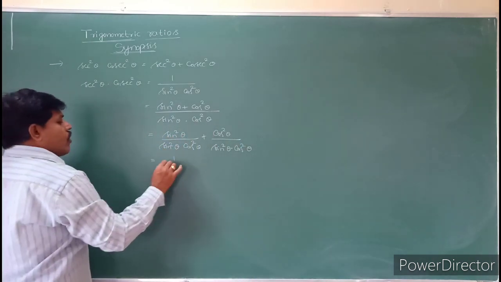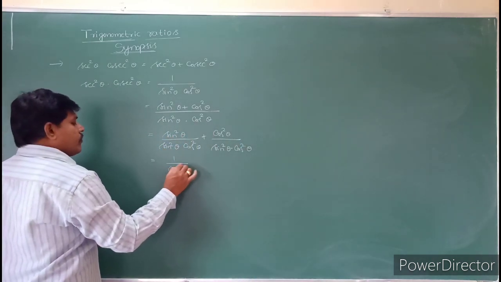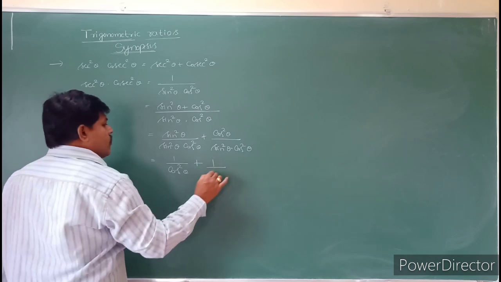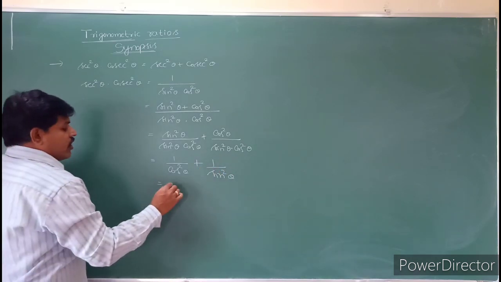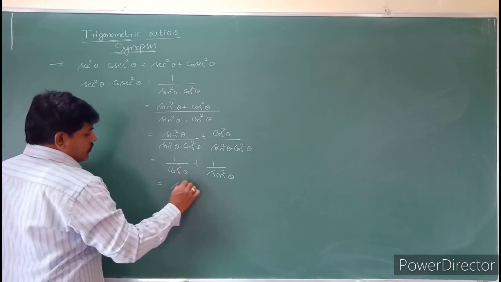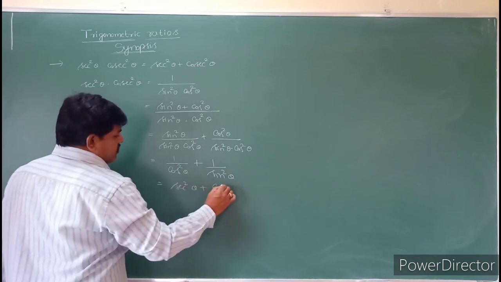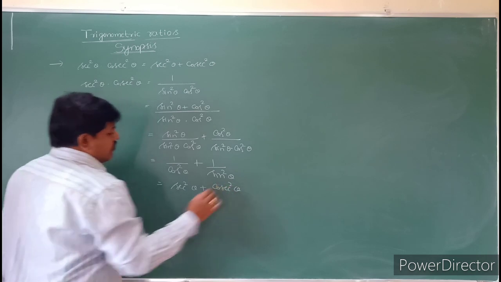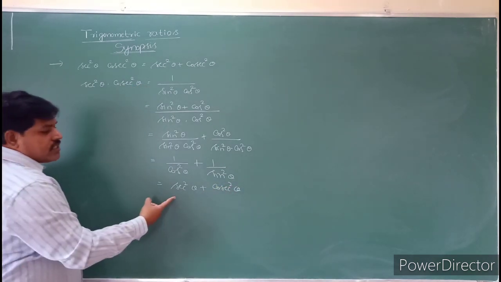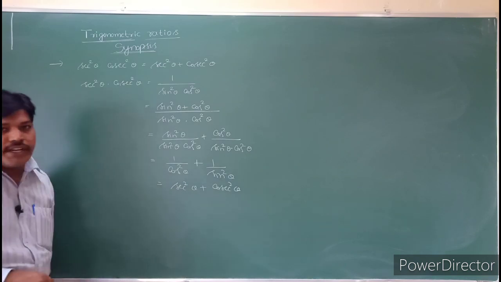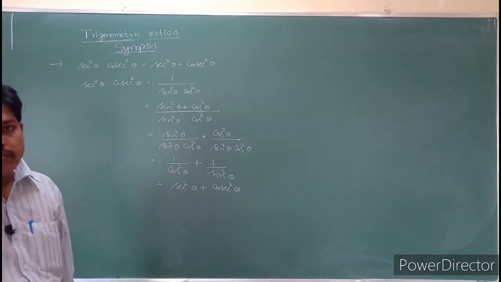Cancel the terms, students: 1 by cos square theta plus 1 by sine square theta. So then automatically it will become secant square theta plus cosecant square theta. So secant square theta into cosecant square theta you can write as secant square theta plus cosecant square theta. All are understood, students?